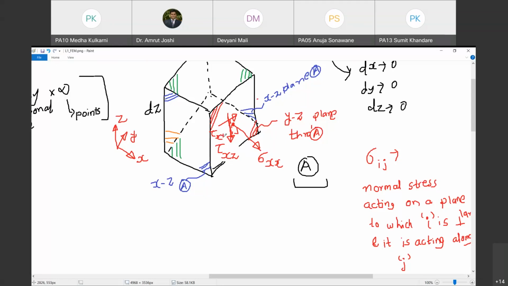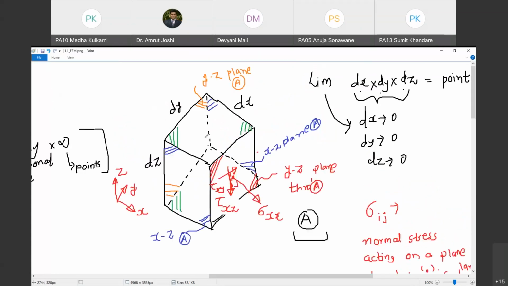So I am going to call it tau xy. I hope you are clear what I am trying to say. This component is along y direction and it is acting on a plane to which x-axis is perpendicular. Therefore I am going to call it tau xy.